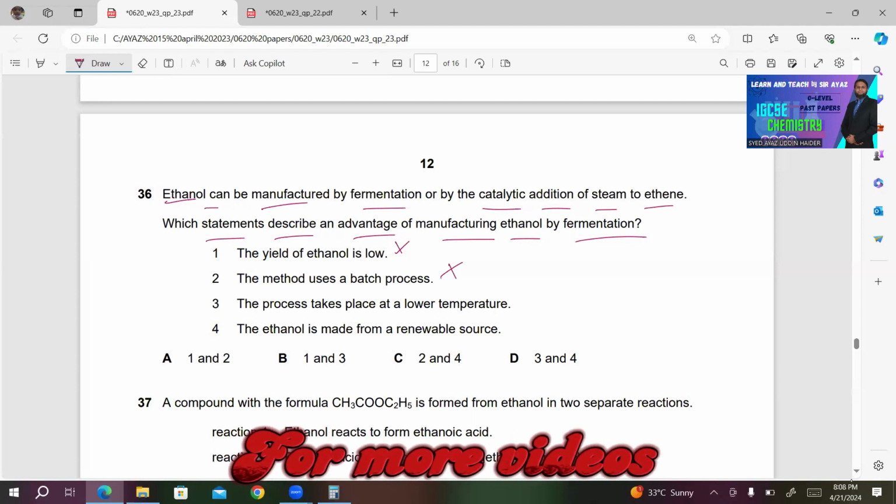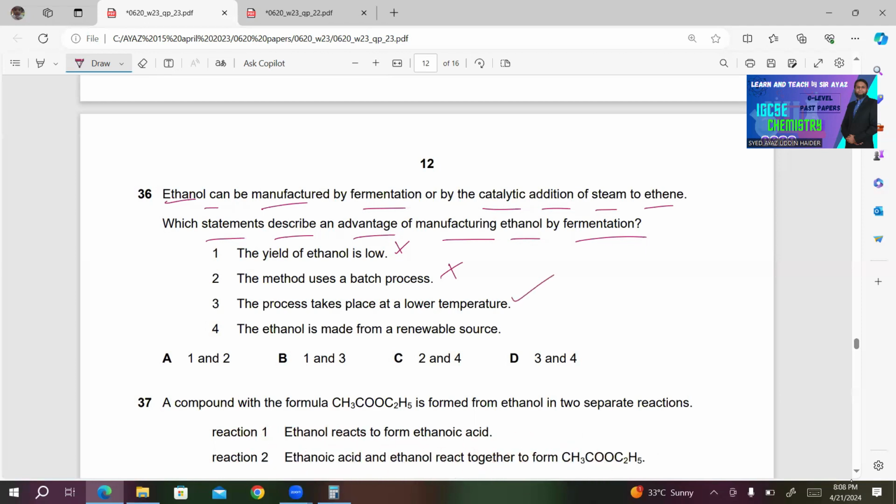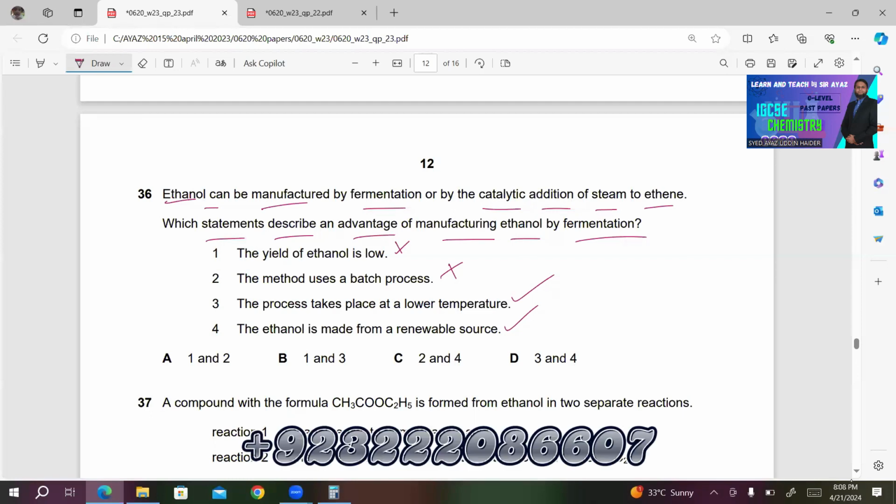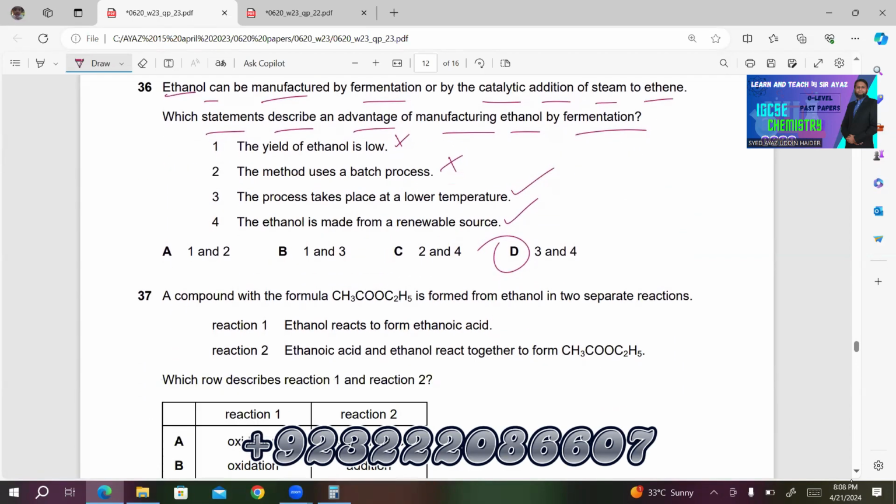3, the process takes place at a low temperature. This is correct. This is an advantage. 4, ethanol is made from a renewable source. This is also correct. The sugar involved is made from a renewable source. So D must be the right answer for 36.